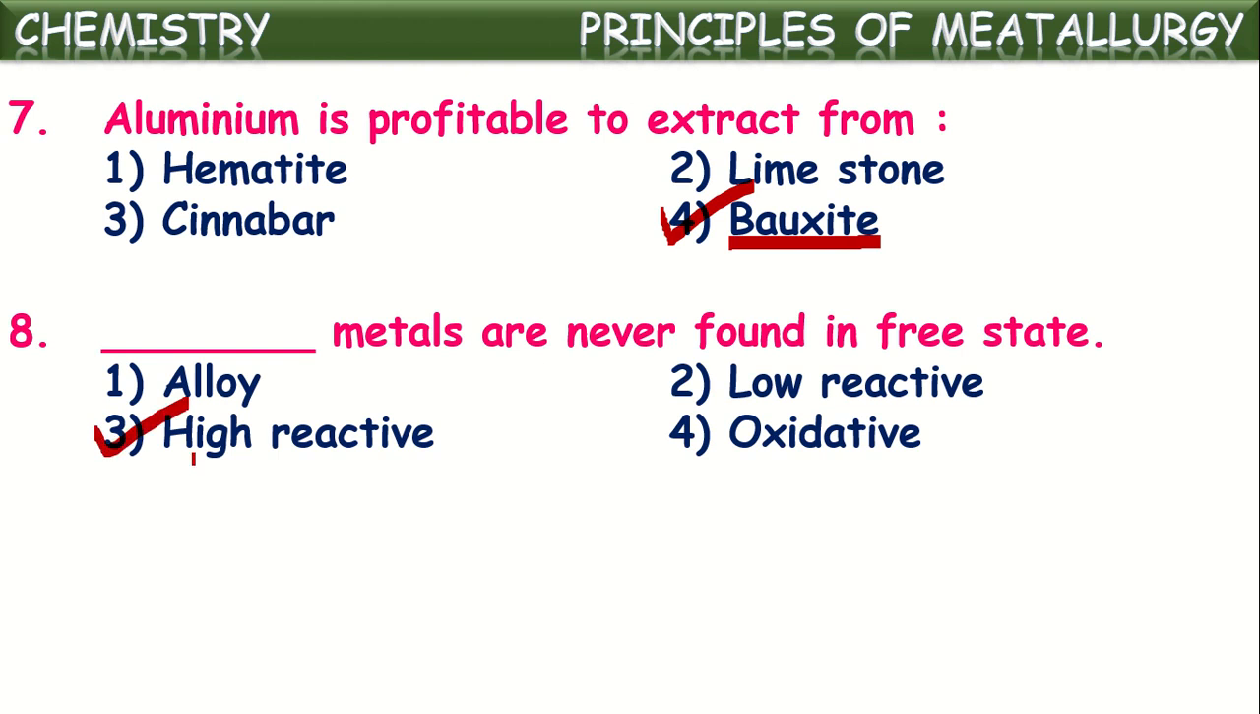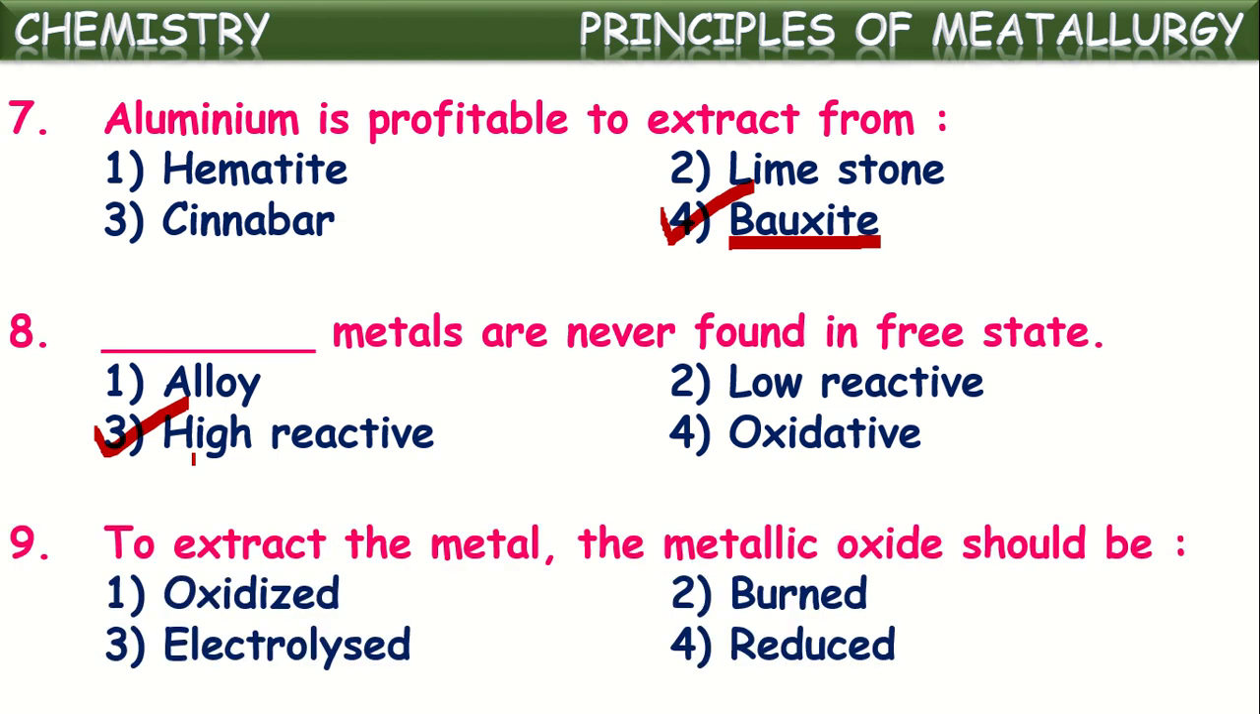As we know, the metal activity series is categorized into three parts: highly reactive metals, moderately reactive metals, and least reactive metals. In that, the first part, highly reactive metals like potassium, sodium, and calcium, will never be available in nature in the free form. They will always be in the combined form only. In the compound state only they will be available.